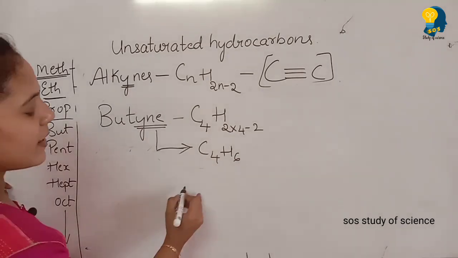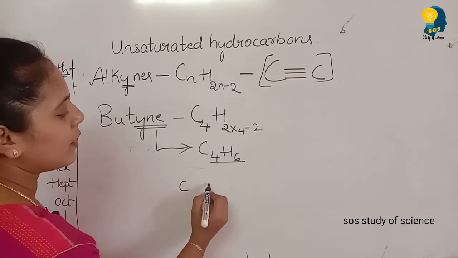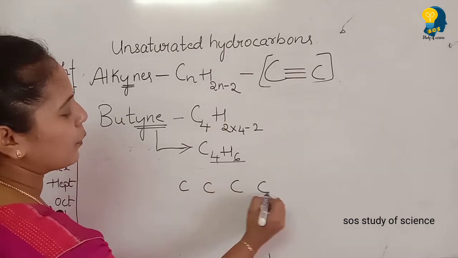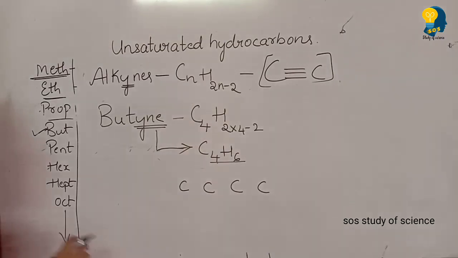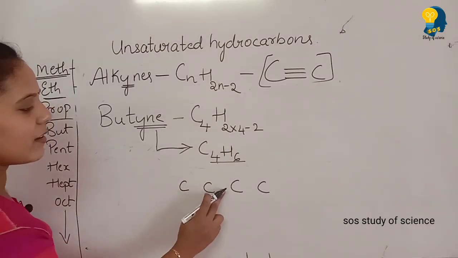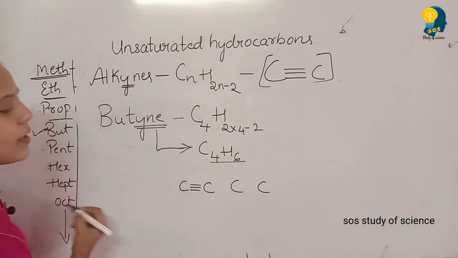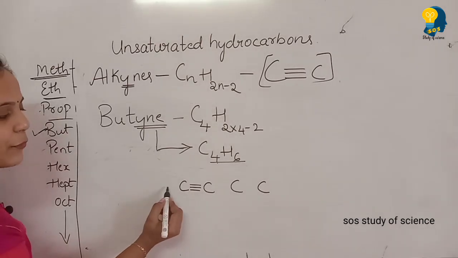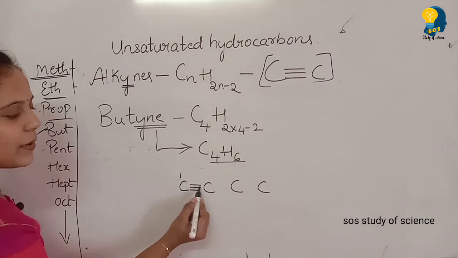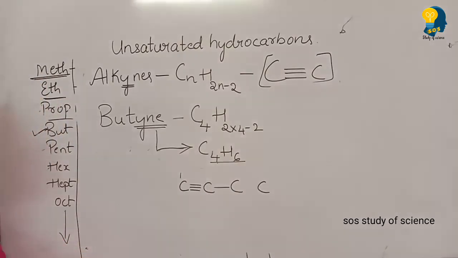Now let us write the structural formula by looking at the molecular formula. C4: 1, 2, 3, 4 carbon atoms. I told you there should be a triple bond between any 2 carbon atoms. You can write here, here, anywhere. So let me write the triple bond at the beginning. This carbon is completed with 3 bonds, left over 1. This carbon is completed with 1, 2, 3 and the fourth bond is to attach with the next carbon.